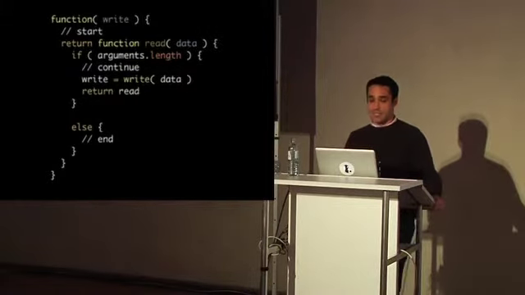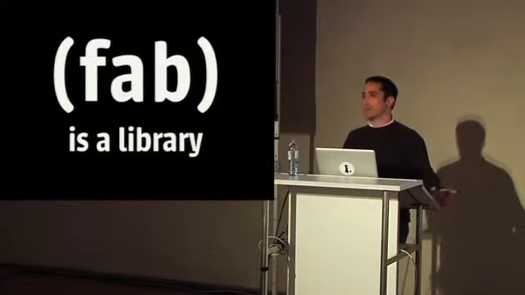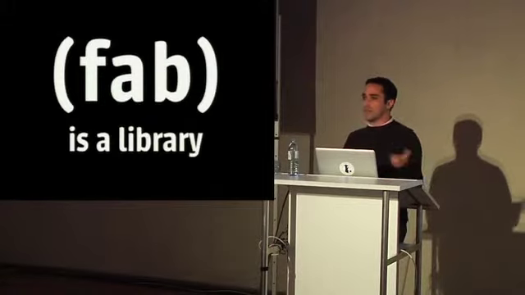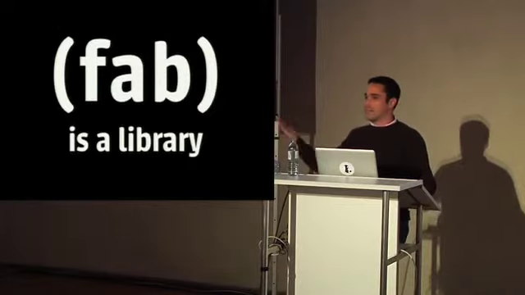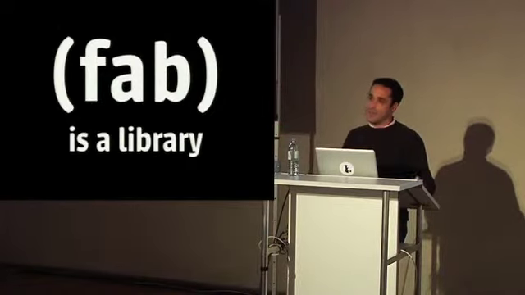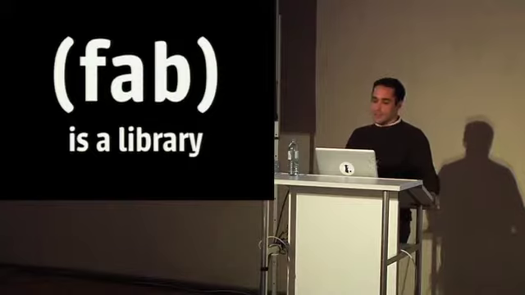Right? So you're passing control synchronously. And so Fab is also a library, right? It's basically a flat library. If you go to the GitHub repository, it's literally just a flat list of all of these functions. There's no hierarchy at all. Each one could be put anywhere. So these are the libraries.